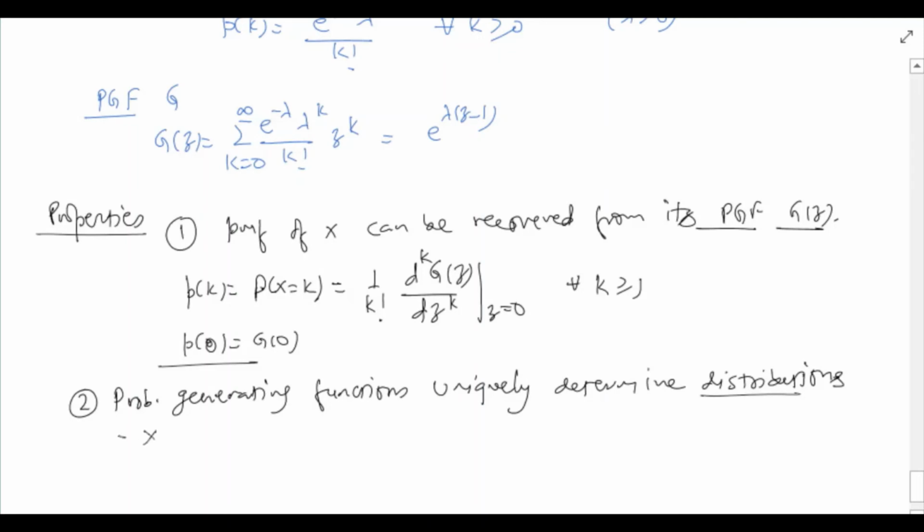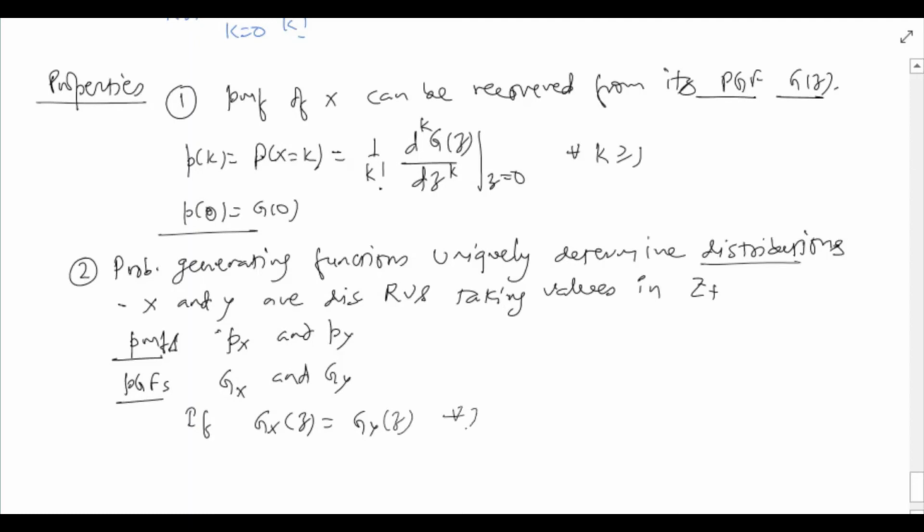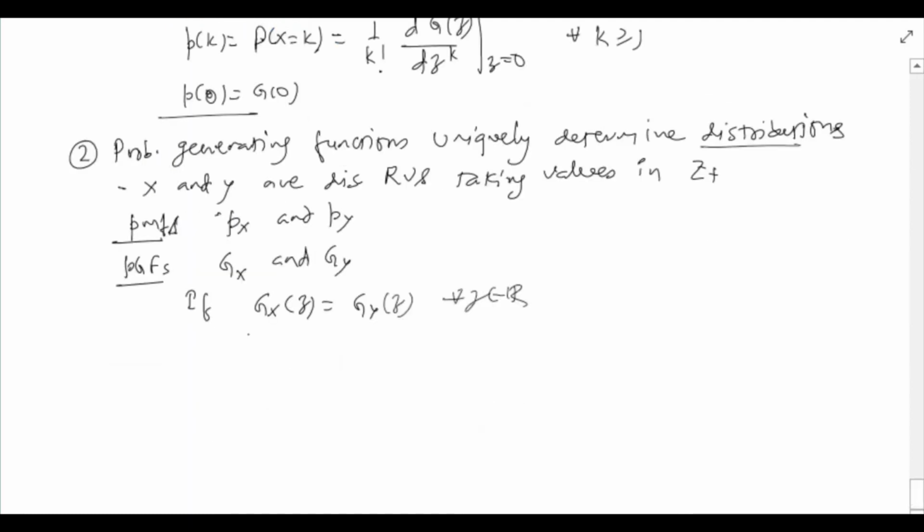What this means is that if X and Y are two discrete random variables taking values in Z plus, suppose their PMFs are p_X and p_Y, and their PGFs are G_X and G_Y. If G_X and G_Y are the same, that is if G_X(z) is the same as G_Y(z) for all z in R, then their PMFs will also be the same.